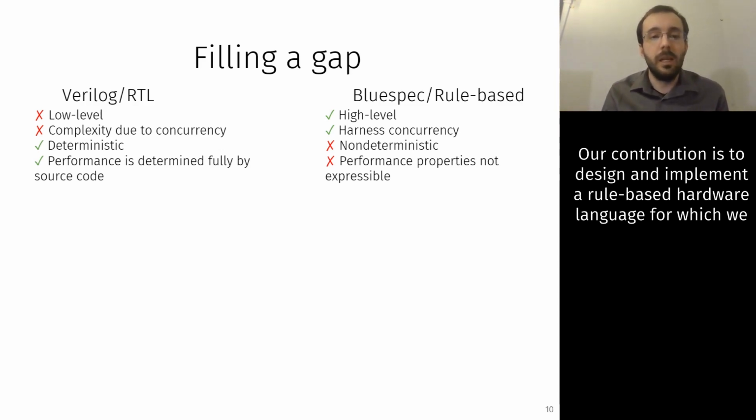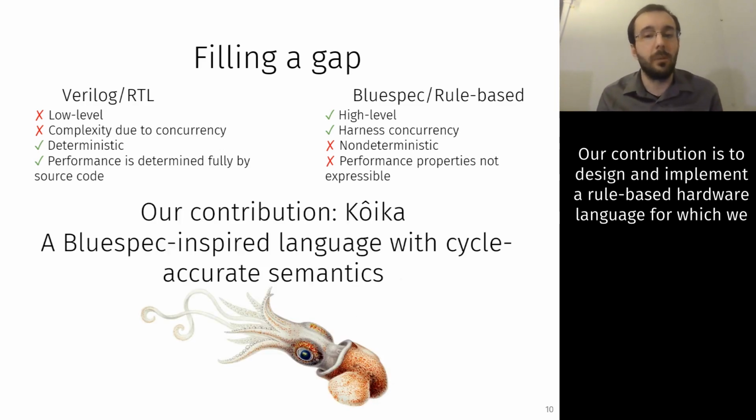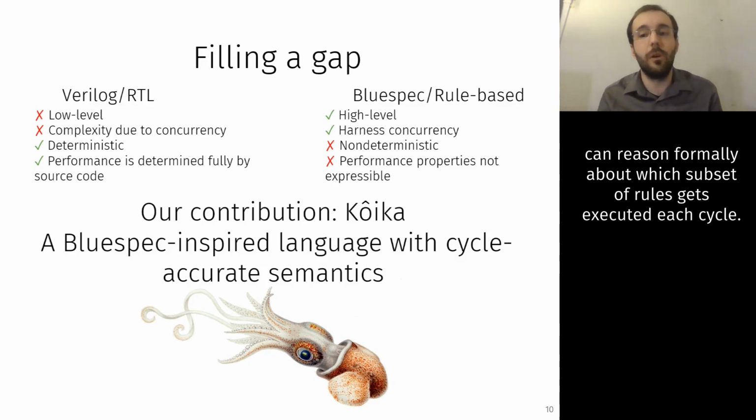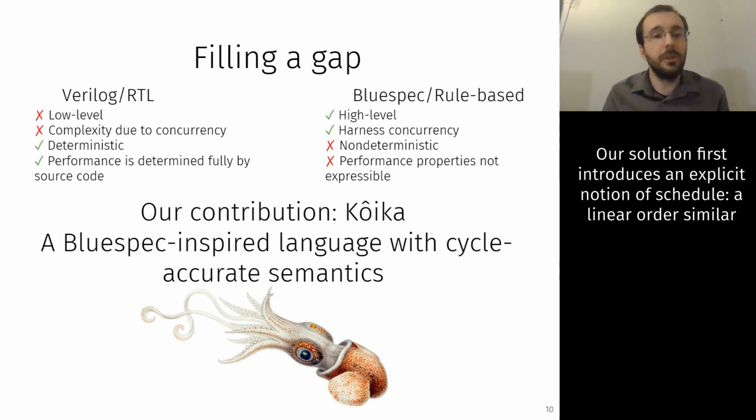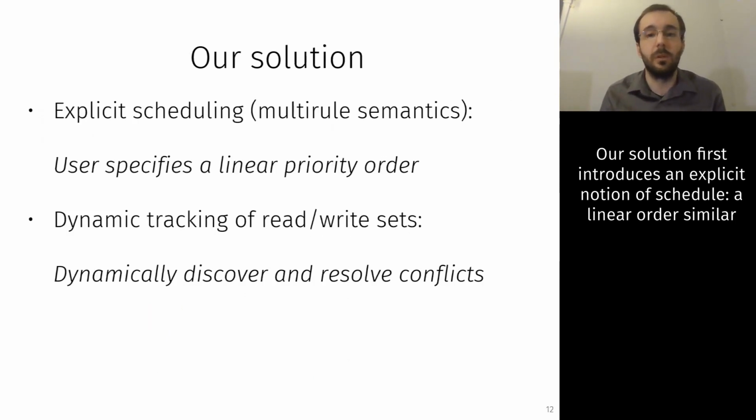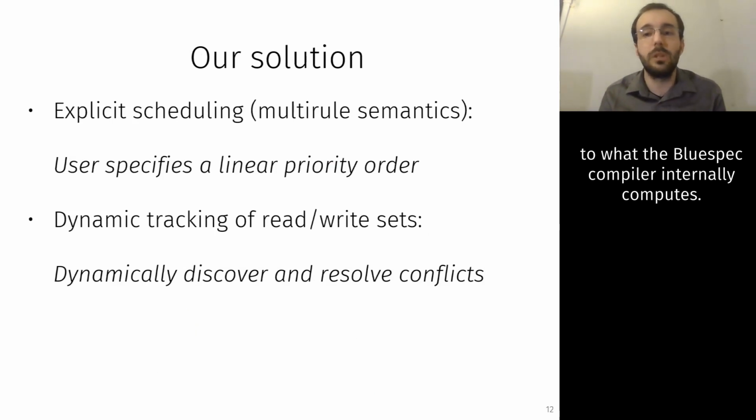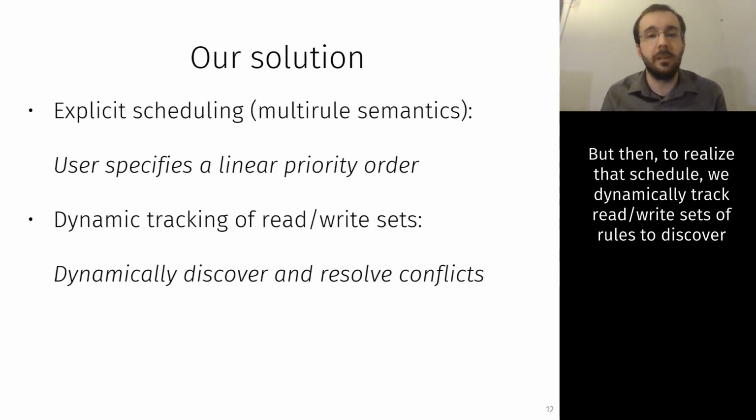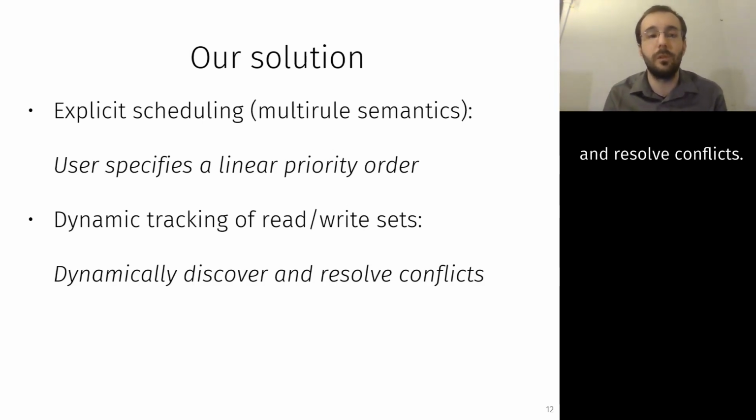Our contribution is to design and implement a rule-based hardware language for which we can reason formally about which subset of rules gets executed each cycle. Our solution first introduces an explicit notion of schedule, a linear order similar to what the Bluespec compiler internally computes. But then, to realize that schedule, we dynamically track read-write sets of rules to discover and resolve conflicts.